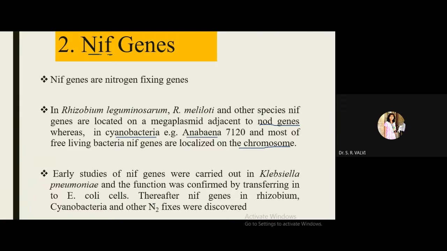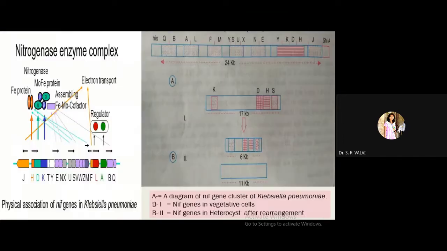So in Klebsiella pneumoniae, again, the studies of these NEF genes were carried out. Now see, this is the particular NEF gene cluster which is present in Klebsiella pneumoniae. As I explained, Klebsiella pneumoniae is a facultative anaerobic bacteria. Facultative means what?